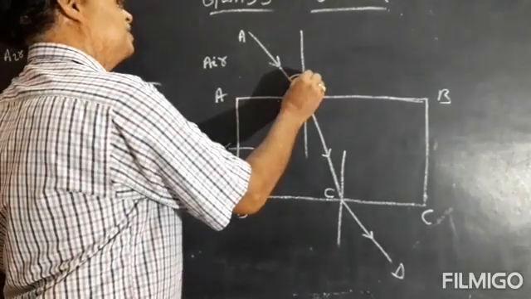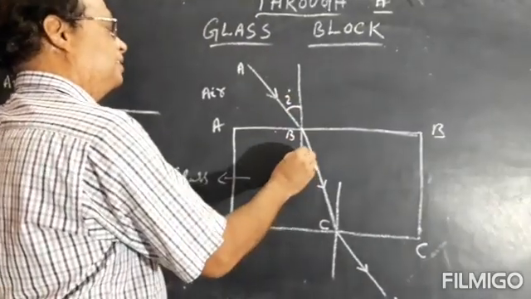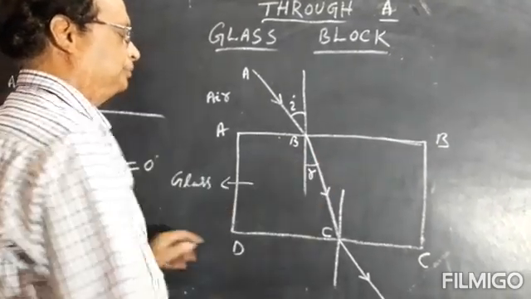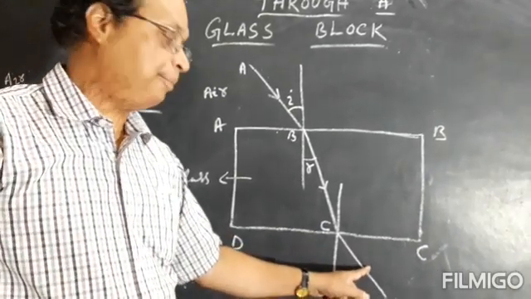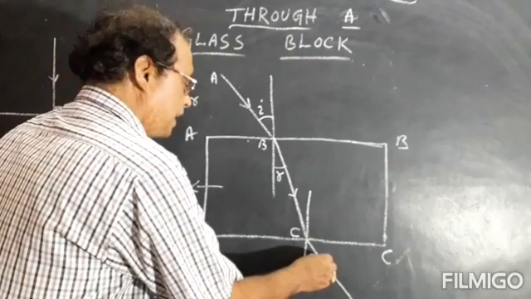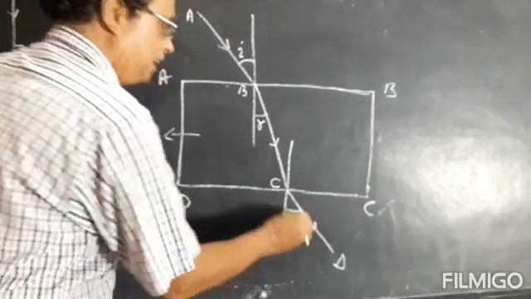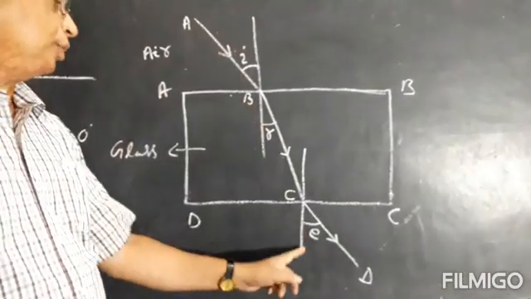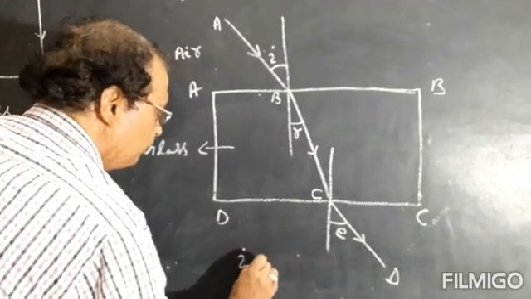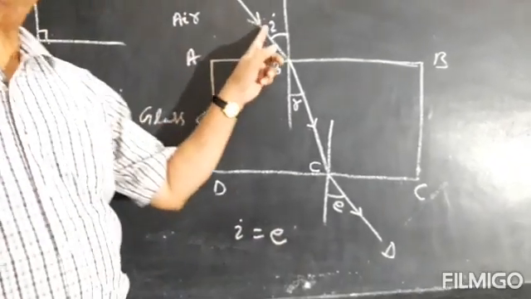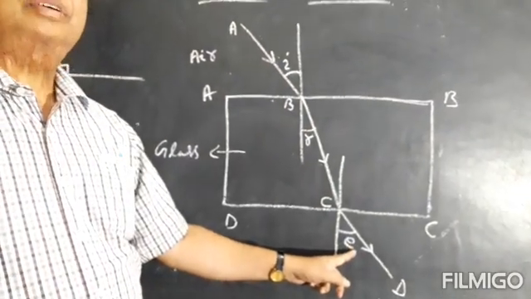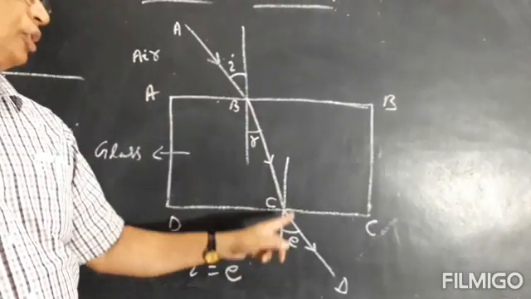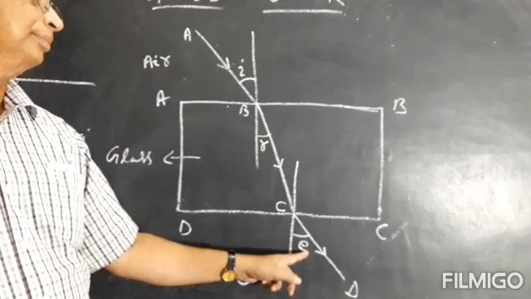Now the angle between incident ray and normal is angle of incidence. The angle between refracted ray and normal is angle of refraction. And the angle between the emergent ray and normal is angle of emergence. It's represented by small e. Now here i is equal to e. Angle of incidence is equal to angle of emergence.